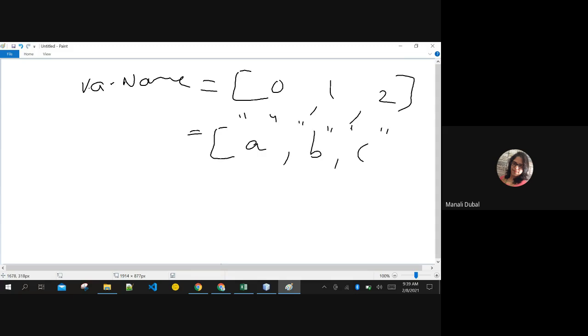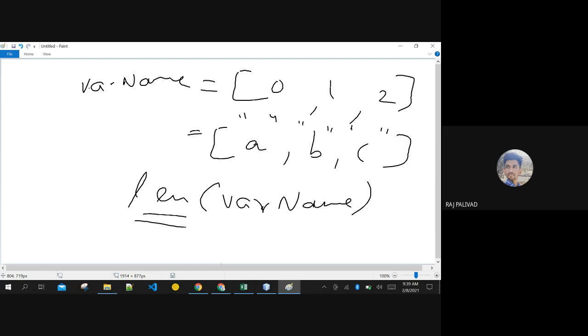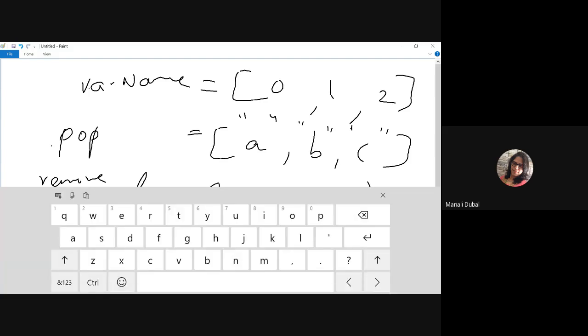Static arrays, right? You can create them like this. And I think you have the len function to print the length of that array, right? Len is the function, correct? And I think you also remember the pop function for removing the elements, or you also have the remove function. Add is also there, and extend is also there. All these are different functions in Python. You remember the Python array, right?